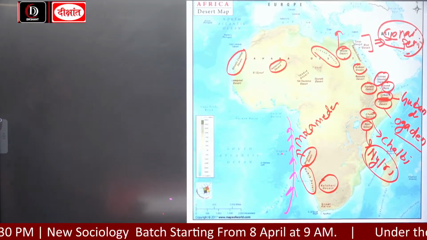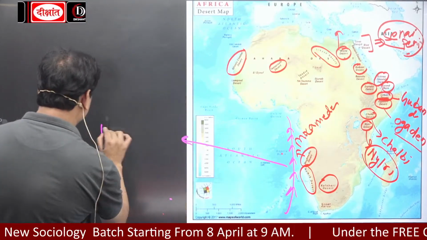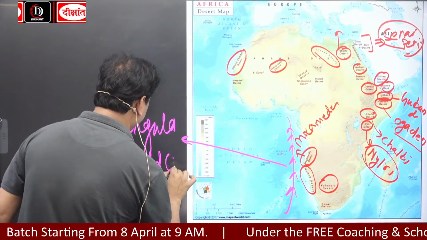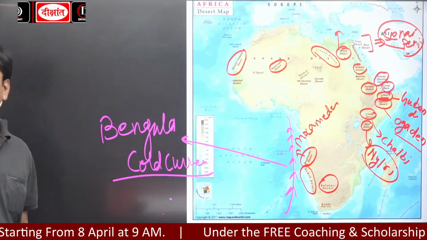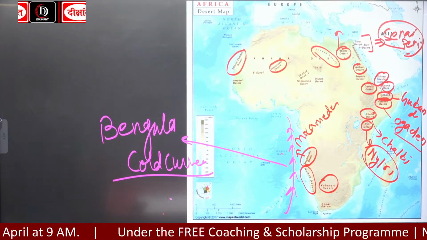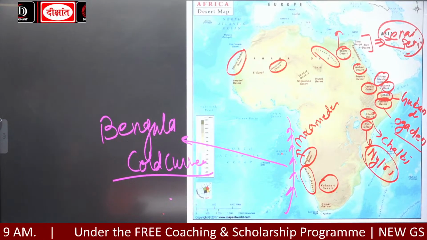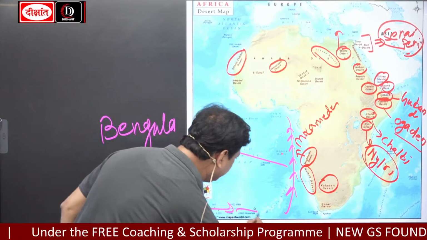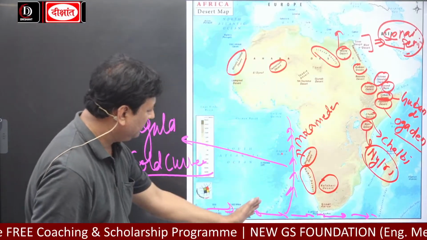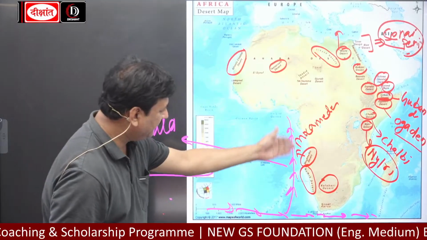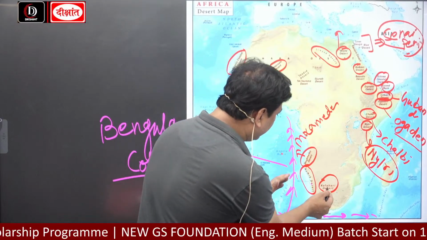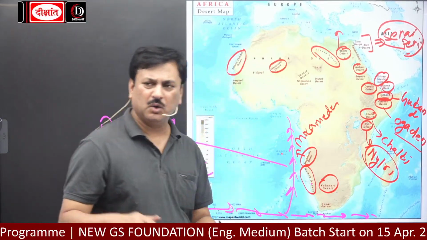Benguela cold current. It is a part of the West Wind Drift current, the world's longest. So this region is always very cold, and Namib Desert and Kalahari Desert are all cold deserts.